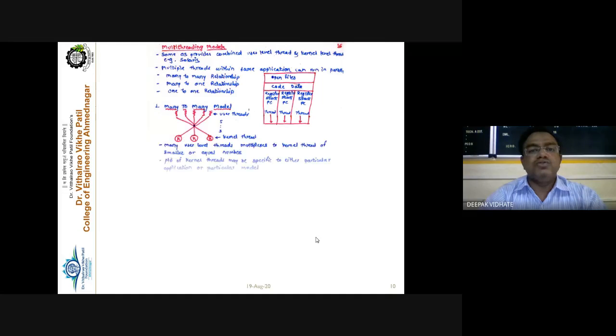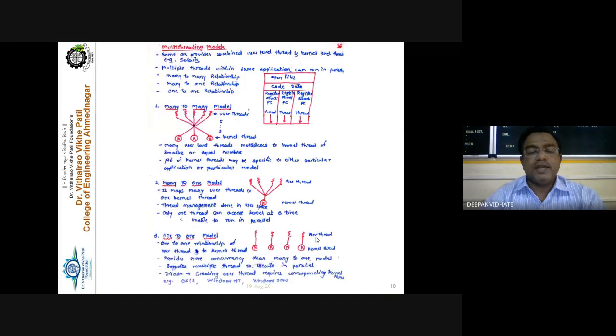Depending upon the mapping between the kernel level threads and the user level threads, it may happen that multiple user level threads are managed by a single kernel level thread or by different kernel level threads. Depending upon this management, there are three different models, and these are called the multi-threading models, right? That is, how the user level threads are mapped to and managed by the different kernel level threads. So there are three different categories.